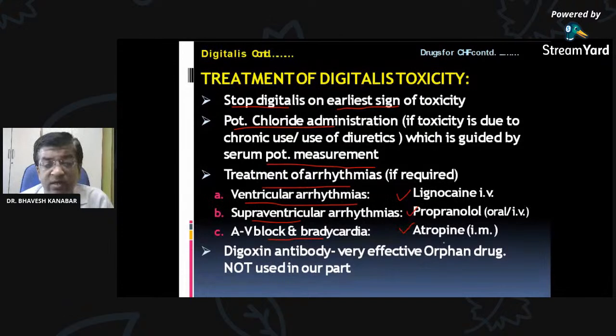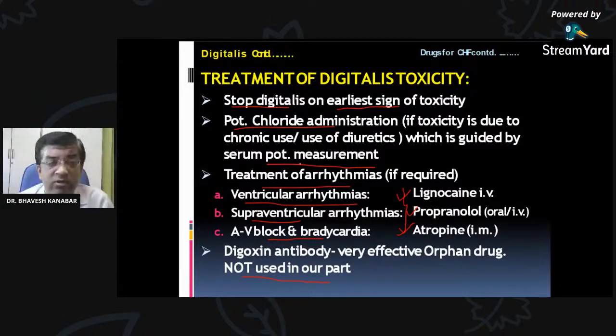Atropine is an anticholinergic, propranolol is a beta blocker, and lignocaine we have studied as an anesthetic. Digoxin antibody is very effective but not used in our part. So we use drugs according to whatever arrhythmia is there.